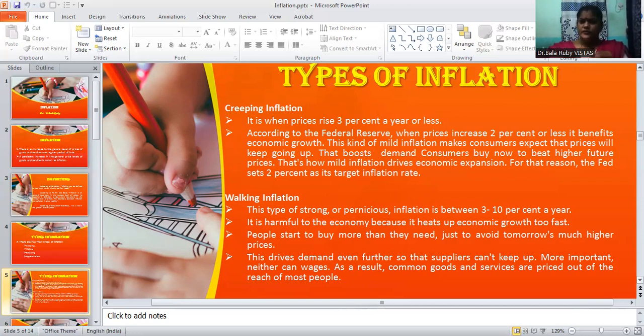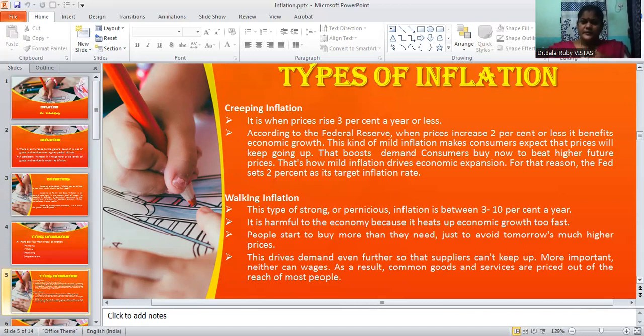This kind of mild inflation makes consumers expect prices will keep going up. Therefore, it boosts demand, as consumers buy now to beat higher future prices. That's how mild inflation drives economic expansion. For that reason, the Fed sets 2% as its target inflation rate.